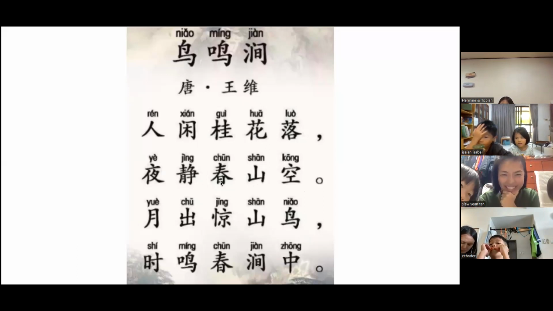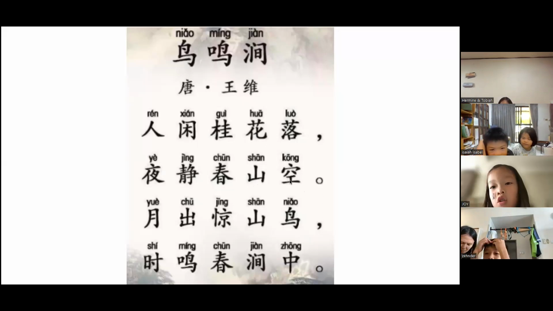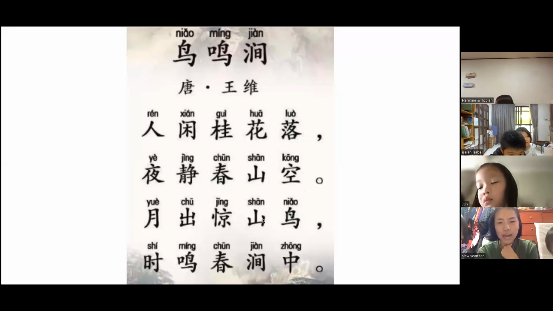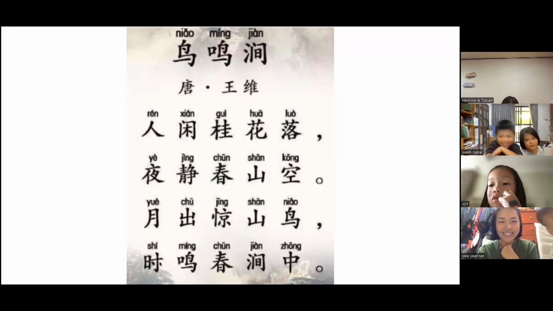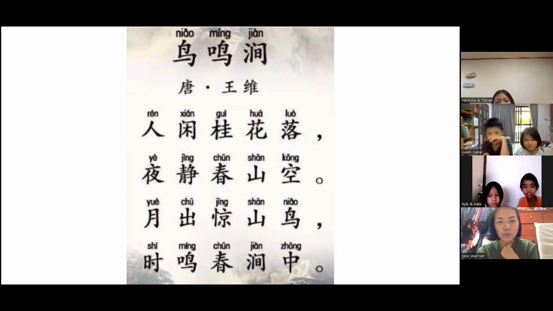Okay, 夜静春山空，月出惊山鸟，时鸣春涧中。Okay, very good.